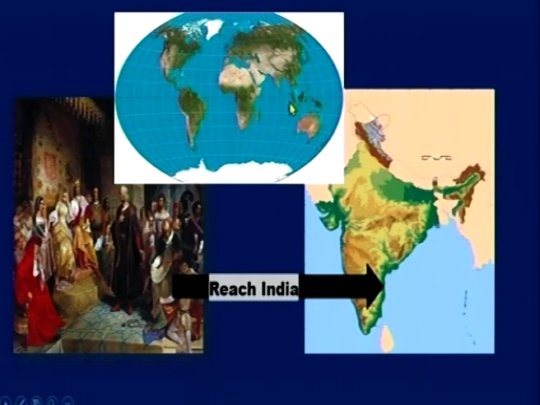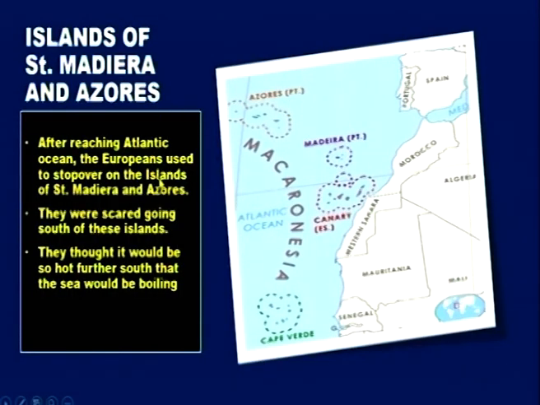Now look at this. After reaching the Atlantic Ocean, Europeans used to stop over two islands. What are the two islands where they stopped? Azores and Madeira. But they did not dare to go to the south of these regions because they thought that towards the south of these islands, it may be very hot. The sea would be boiling. So that's why the Europeans never dared to go beyond these islands.